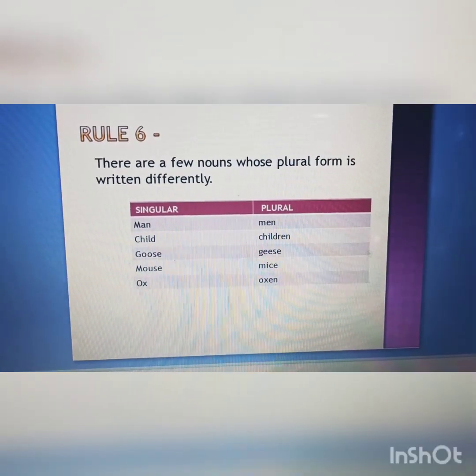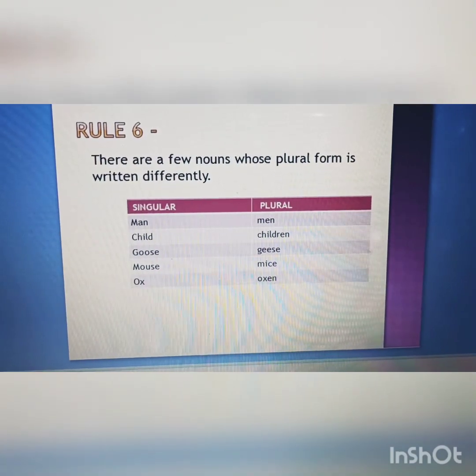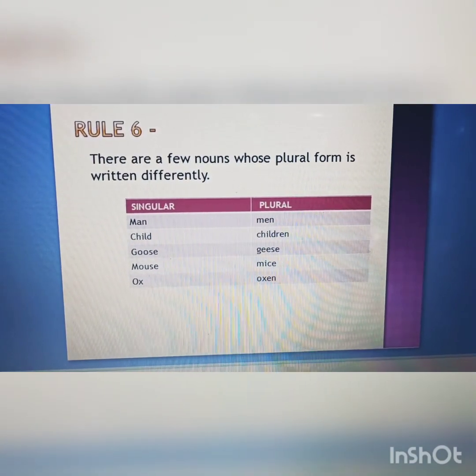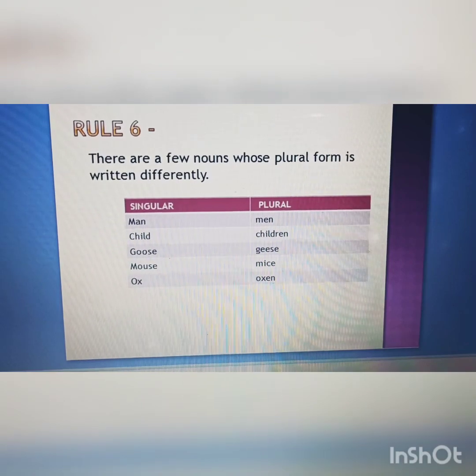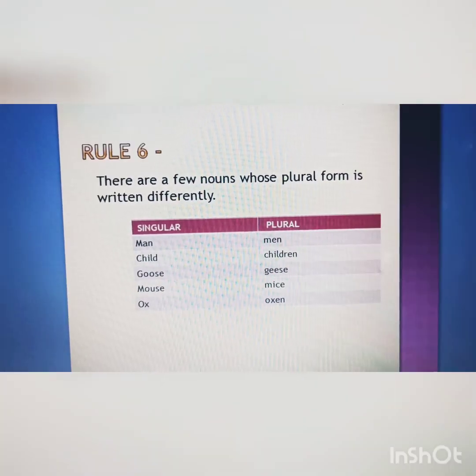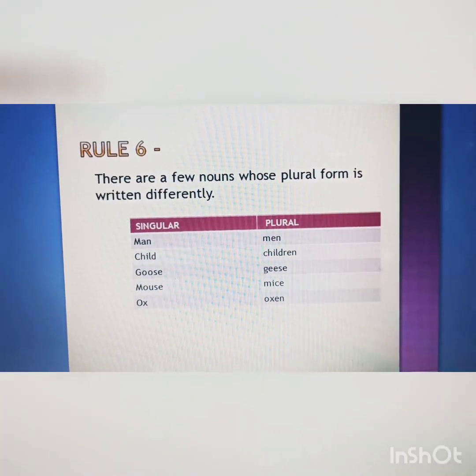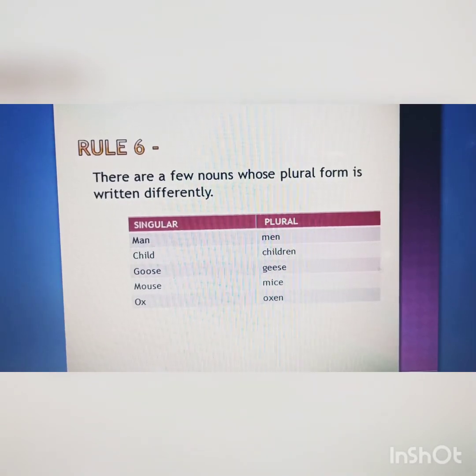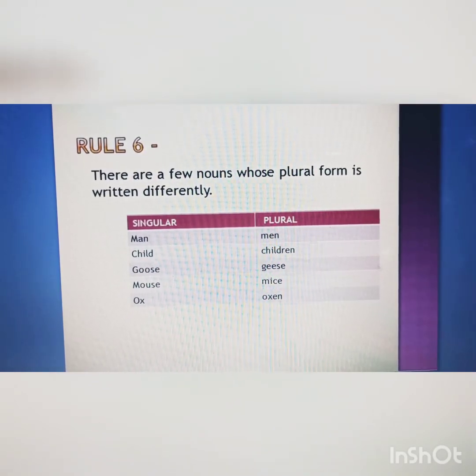Now let's see rule number 6. Rule number 6 states that there are a few nouns whose plural form is written differently. So there are certain nouns that change their forms completely in plural form. Let us see some of the examples.